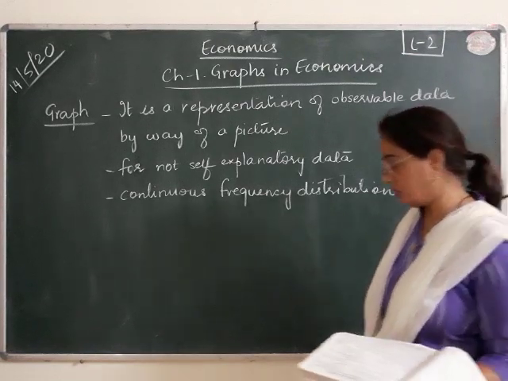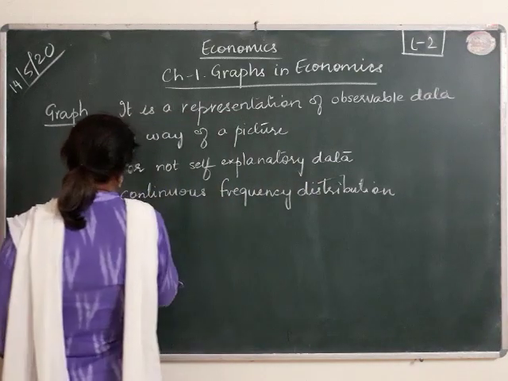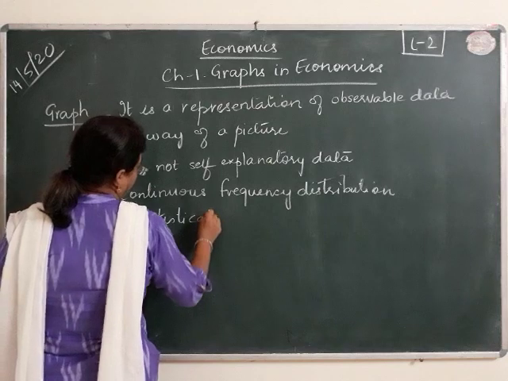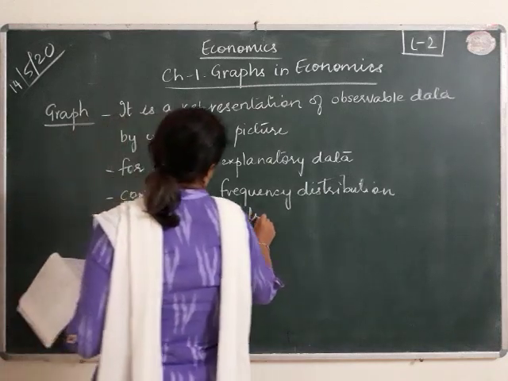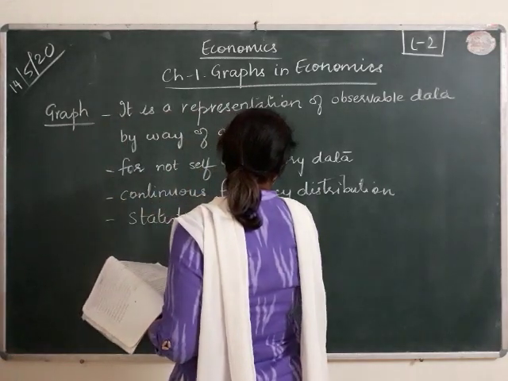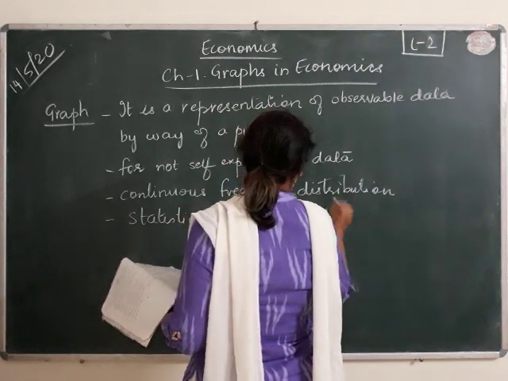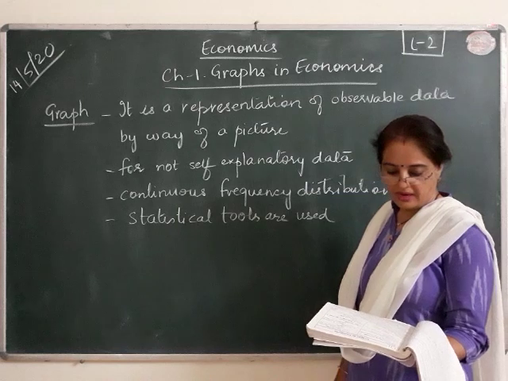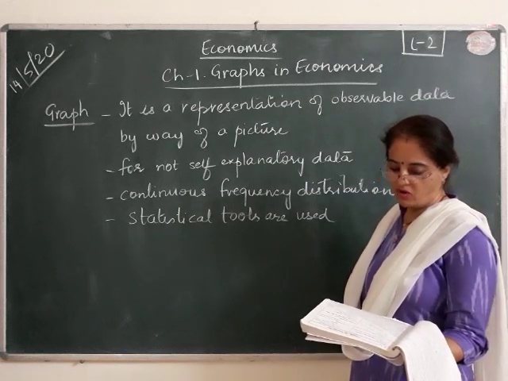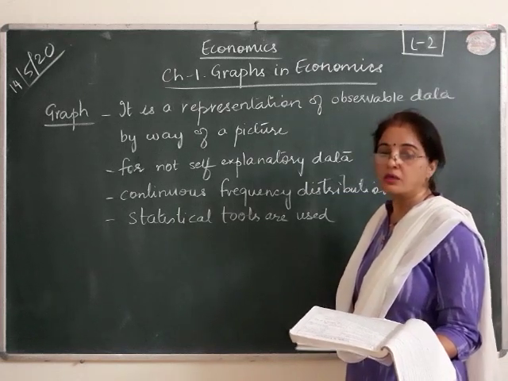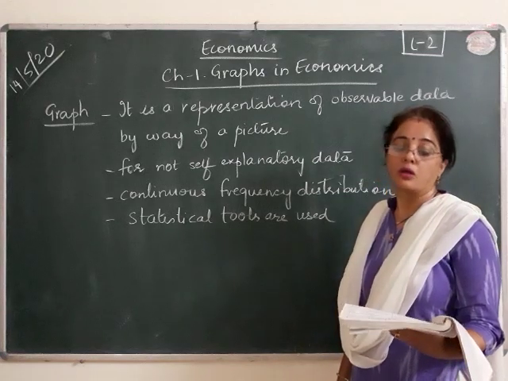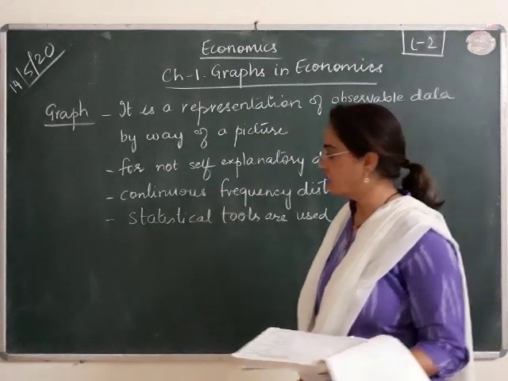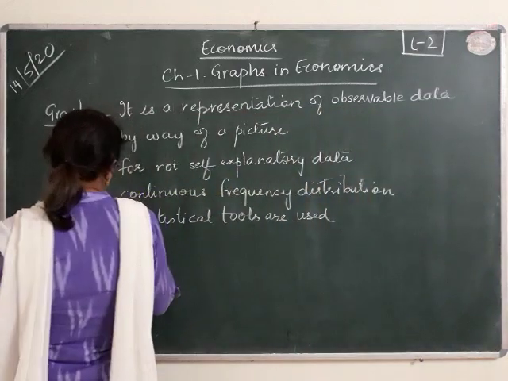So here statistical tools are used. A graph is also drawn for other types of complex or unclear statistical information. So diagrams are for easier information, whereas graphs are for complex information.